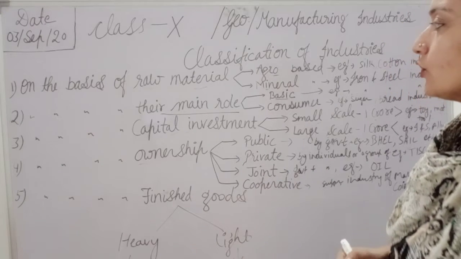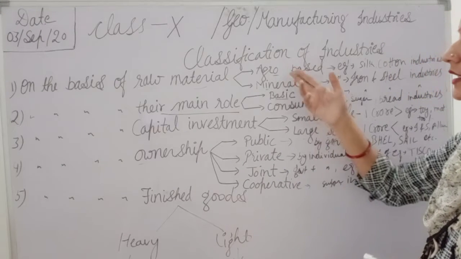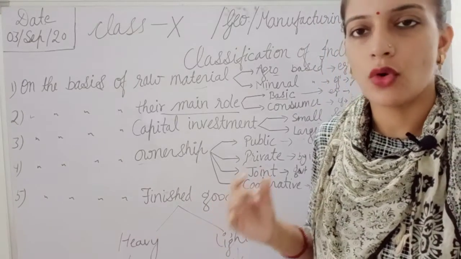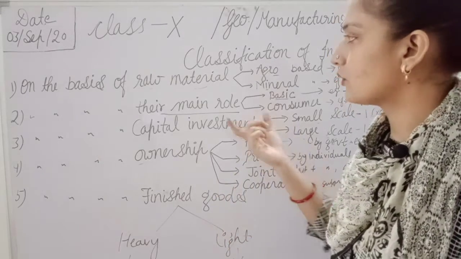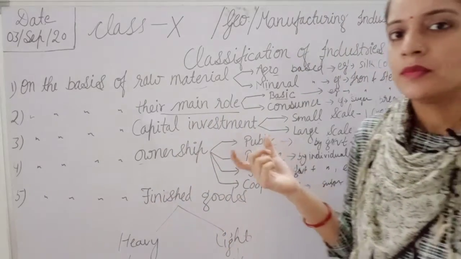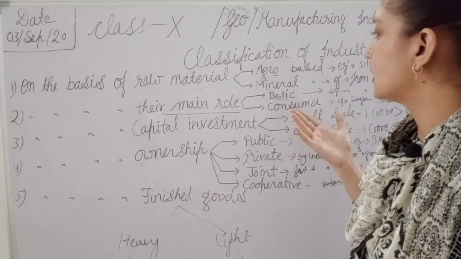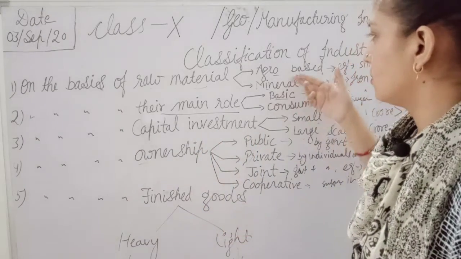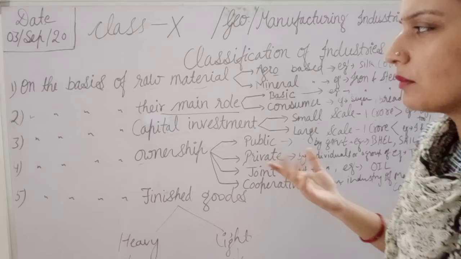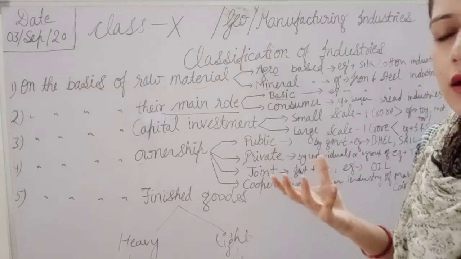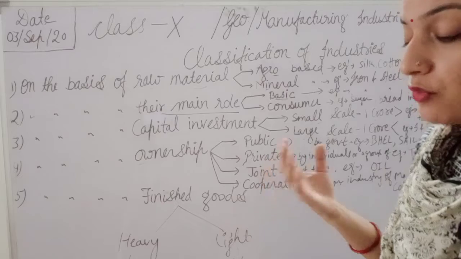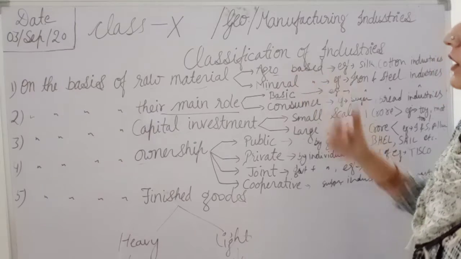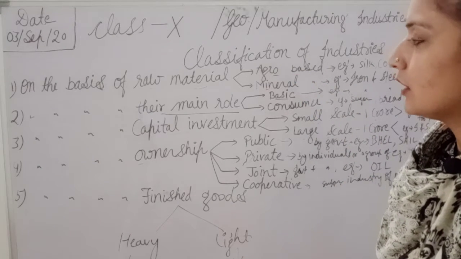On the basis of the raw material, we will consider it agro-based, because it uses a kind of oil that we get from agriculture, and some fragrances required for making the product, like Vaseline and soap, all of which are part of Hindustan Unilever.